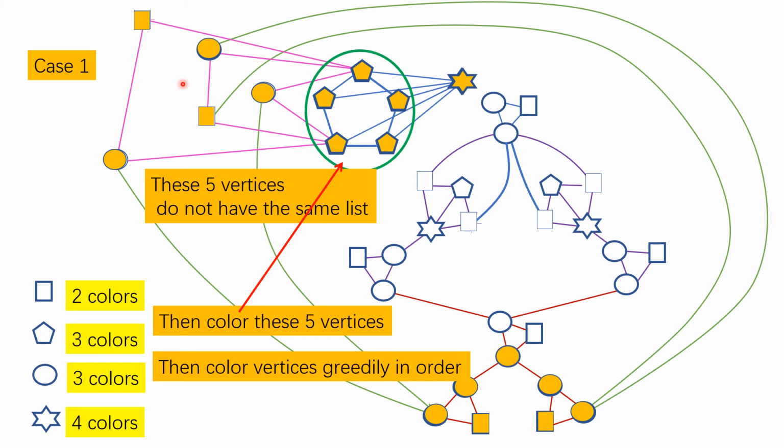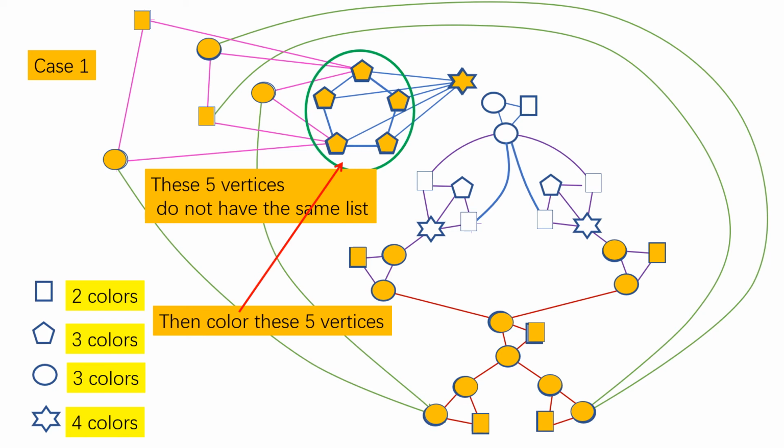You can easily check that whenever I color a vertex, the number of permissible colors in the list is more than its colored neighbors. For example, I'm going to color this vertex. That's okay. And I'm going to color this vertex. It has 2 colors in the list and only 1 colored neighbor. So I can color it. Now, up to this point, I cannot continue coloring greedily anymore.